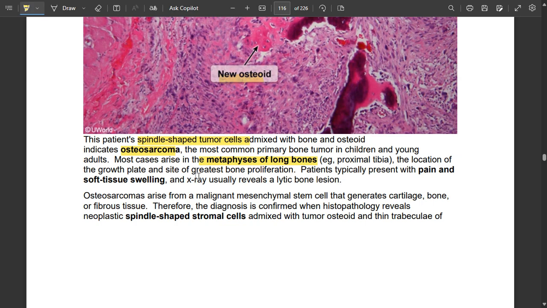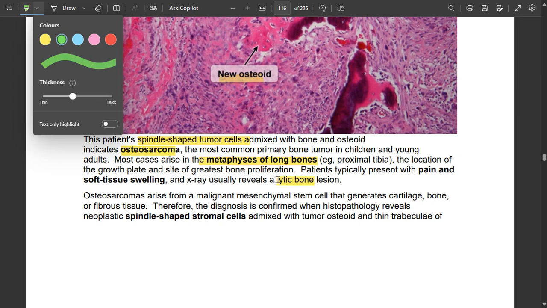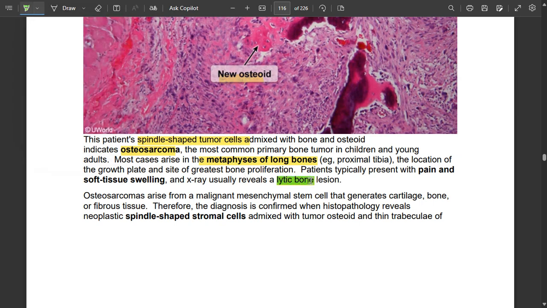greatest bone proliferation. Patients typically present with pain and soft tissue swelling, and imaging usually reveals a lytic bone lesion. A lytic bone lesion is generally very common.